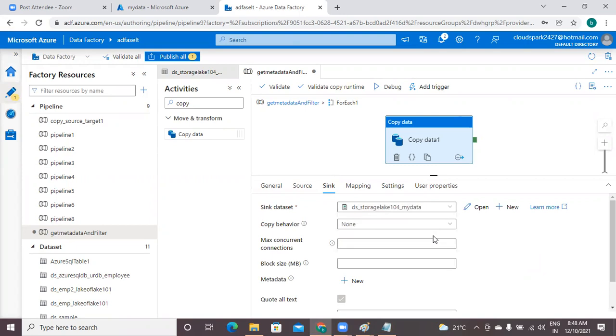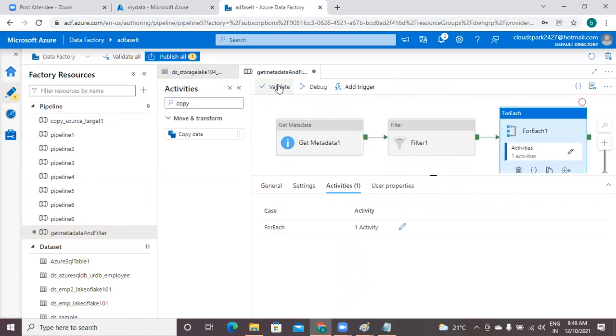All configurations are completed. Now you can validate this and then debug. If you run any pipeline in debug mode, you can track what happened to the first activity, the second activity, the third activity. If any failure happens, you can understand immediately. At the time of scheduling regular pipelines, go to the triggers.